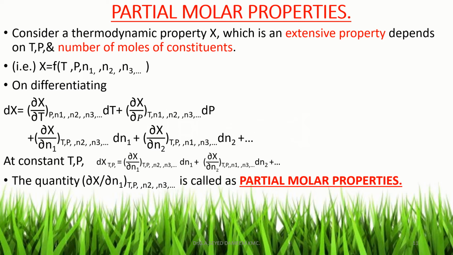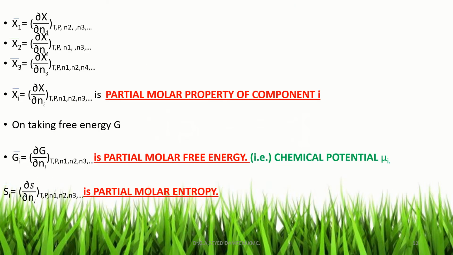Now the quantity dou x by dou N1 at constant temperature, pressure, N2, N3, etc. This term is called the partial molar property of component 1, constituent 1. Similarly, for the second component, dou x by dou N2 at constant temperature, pressure, N1, N3, N4, etc., that is the partial molar property of constituent 2. And for component 3, dou x by dou N3 at constant temperature, pressure, N1, N2, N4, etc., that is the partial molar property of constituent 3.